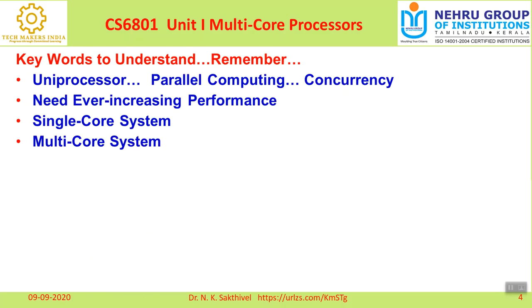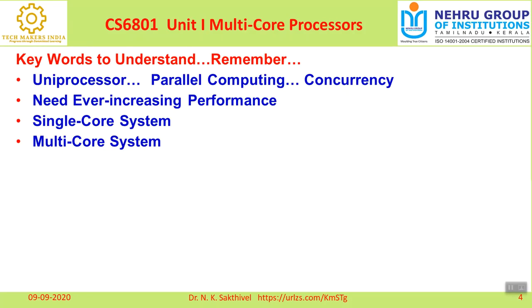Another keyword is multi-core system. From the name it is clear that in this core, multiple processors are there. A core is a single processing unit; multi-core processors have multiple processing units, multiple CPUs.